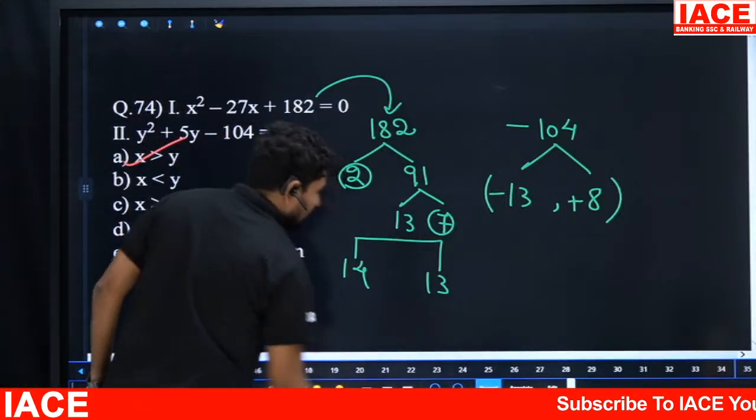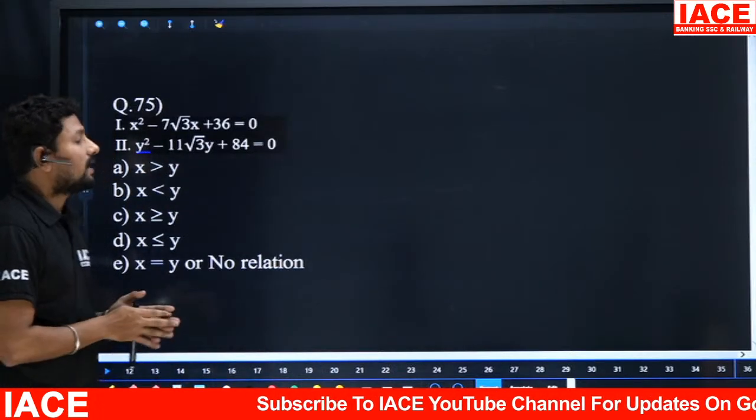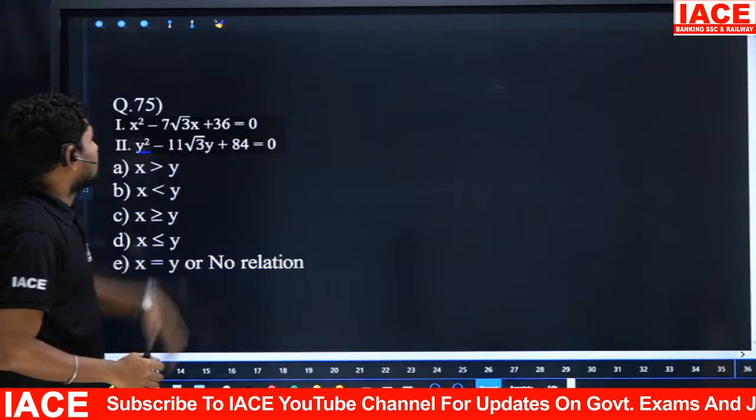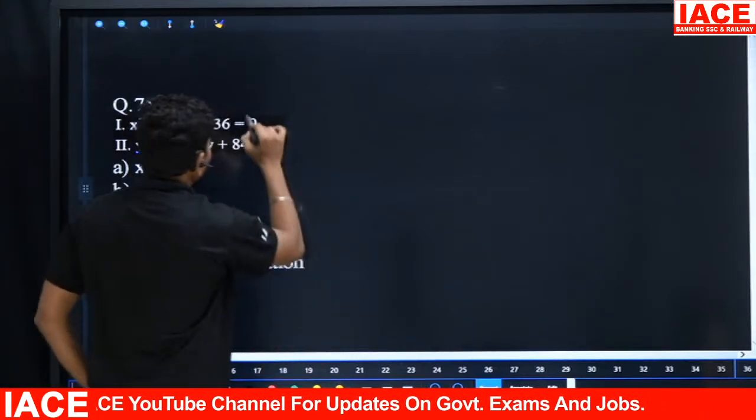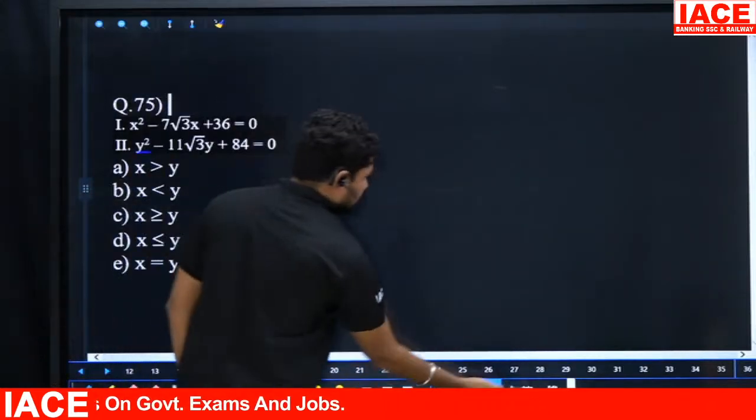And let's move on to the next example, the 75th question. X square minus 7 root 3x plus 36 is equal to 0. Here, what are the factors of the first equation?